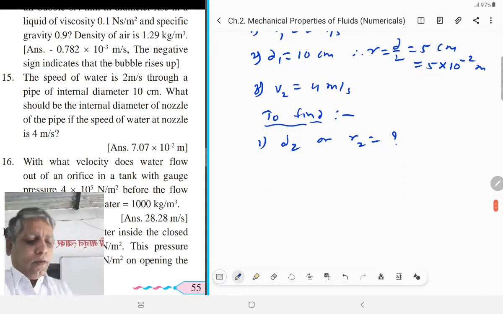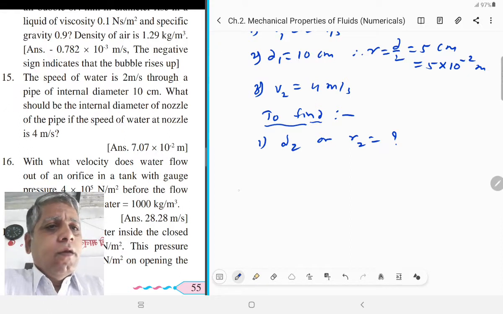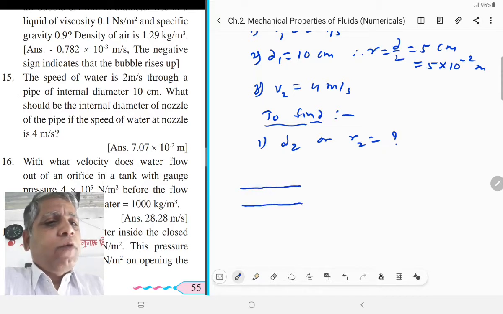Now in this case, if this is the pipe through which the liquid flows, and if this tube shrinks at one end, this is the cross section area, and here this is the cross sectional area.